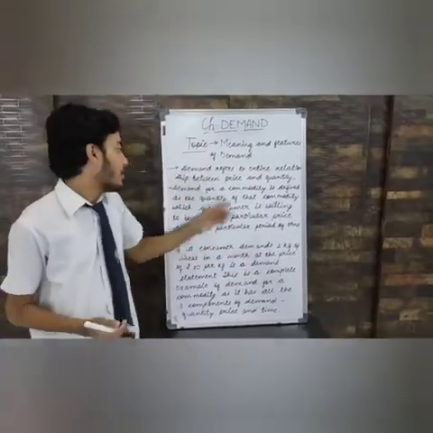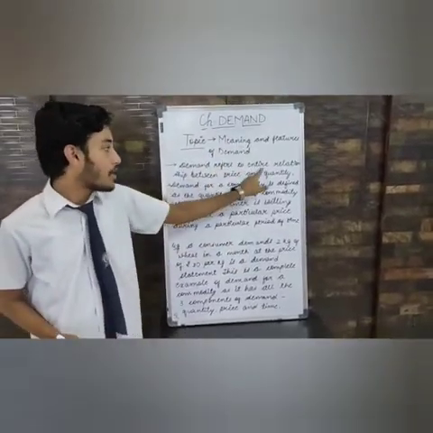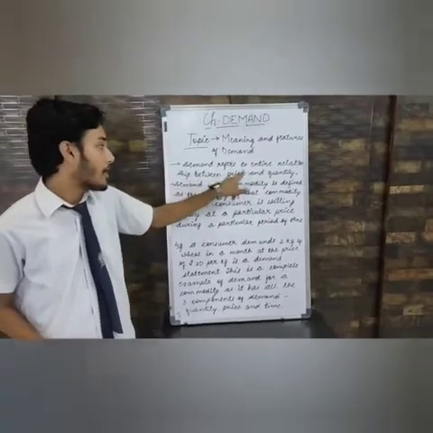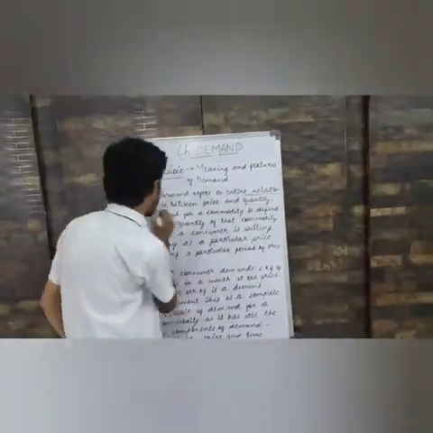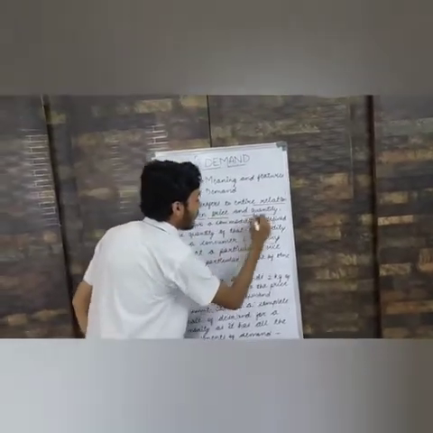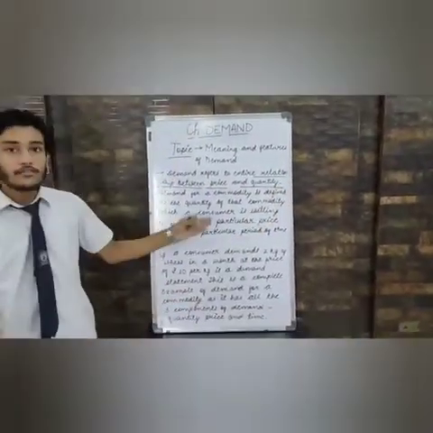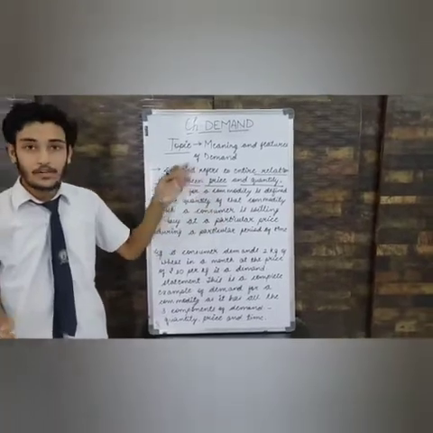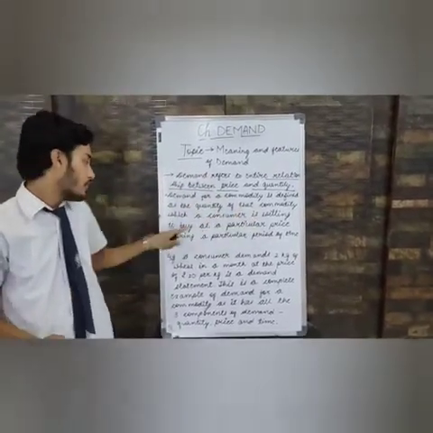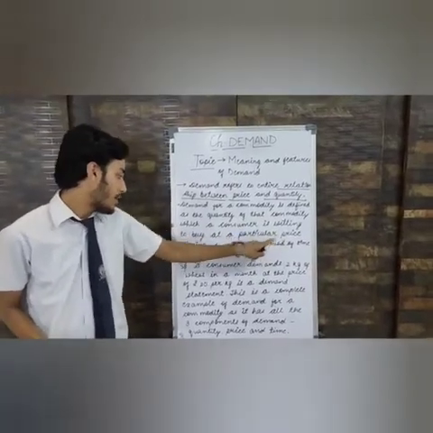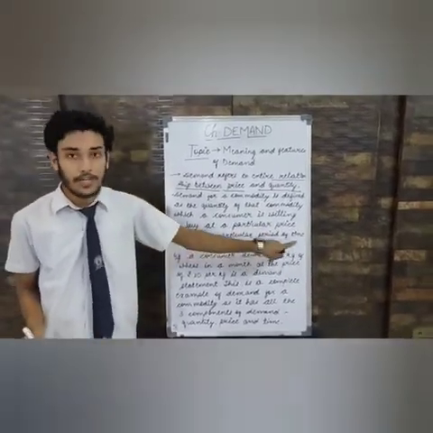What is demand? Demand refers to entire relation between price and quantity. Please mark entire relationship between price and quantity. Demand for a commodity is defined as a quantity of the commodity which a consumer is willing to buy at a particular price during a particular period of time.